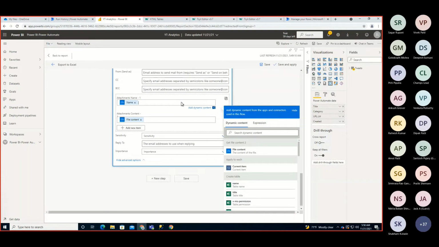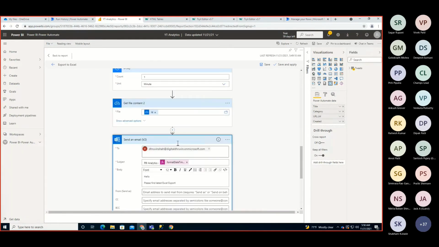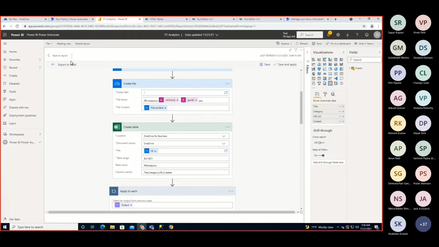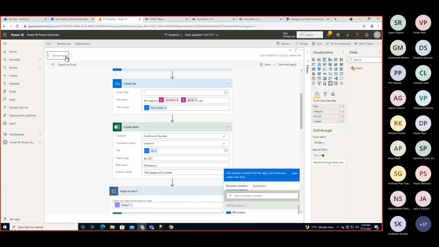Right. So this is how we can add and configure this flow. And let me just click on back to report, and don't forget to save and apply.